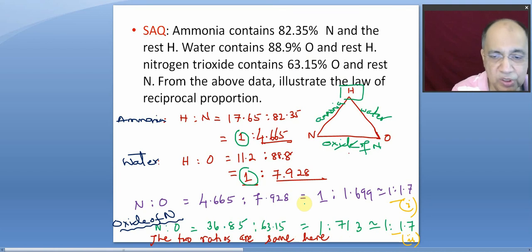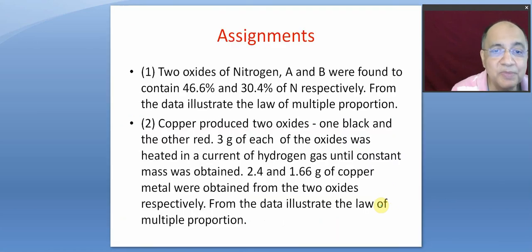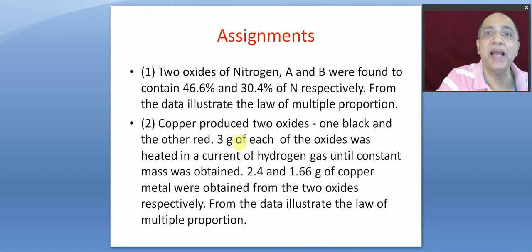Fortunately, the two ratios are same. If not, this would have been a double of that, supposing 3.4 or something, half of that, whatever. The two ratios are simply related to each other. Here they are by chance same. So that finishes our program on laws of chemical combination, and hopefully you have liked it.